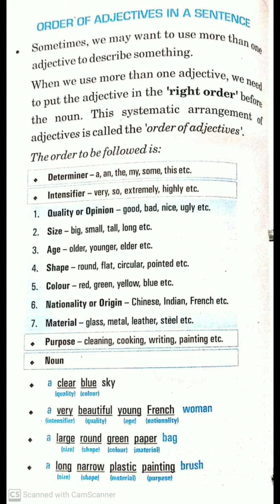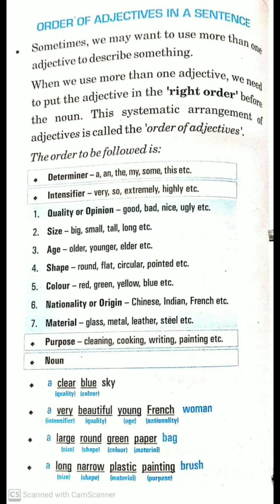You can see the examples: a clear blue sky. Clear is quality, and it has come before blue. Blue is color. Then sky, that is the noun. Then, a very beautiful young French woman. This is the proper sequence that we will write. Sometimes we get confused about what will come first.